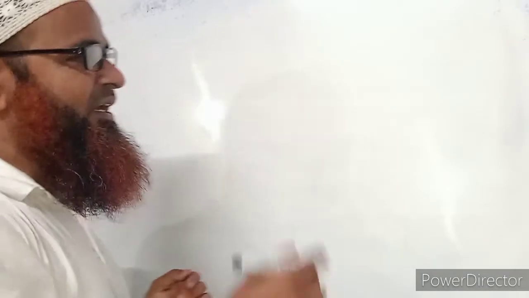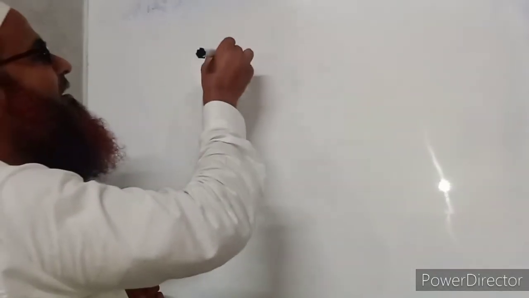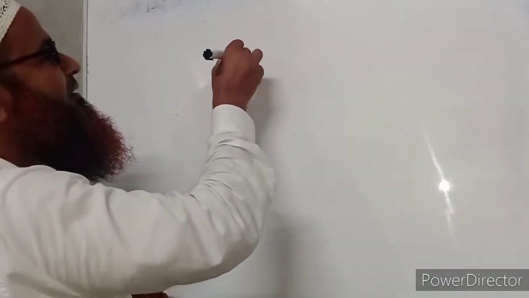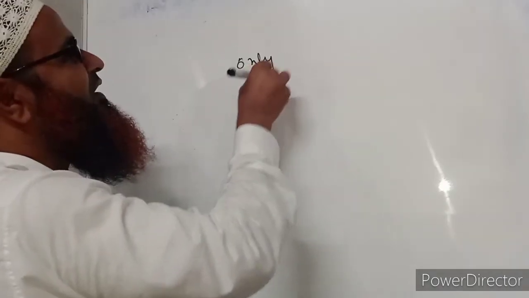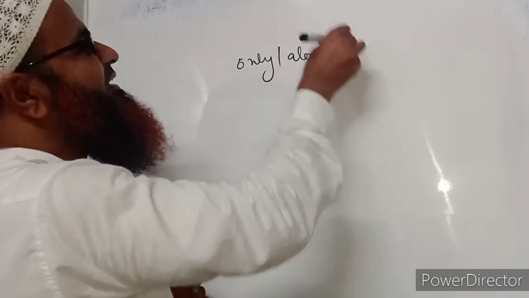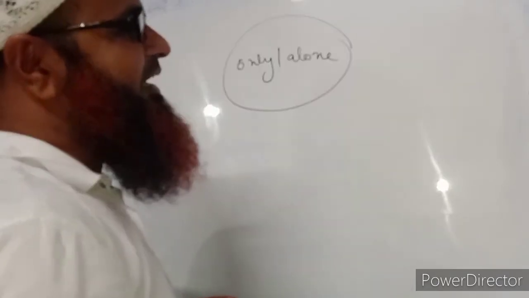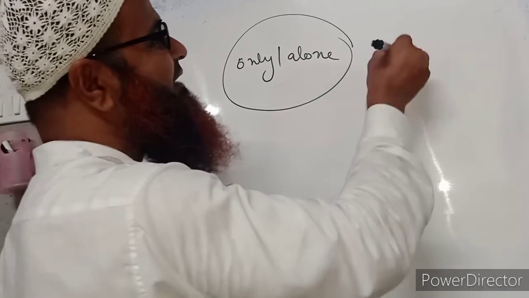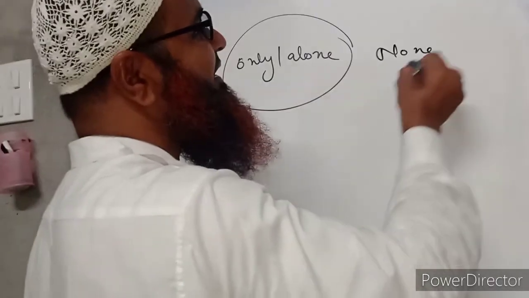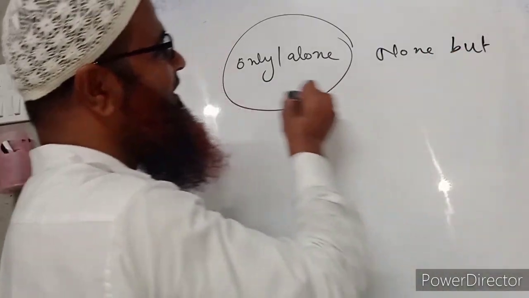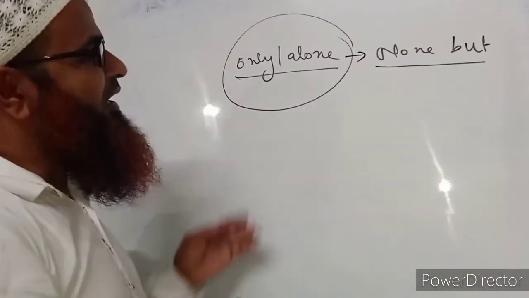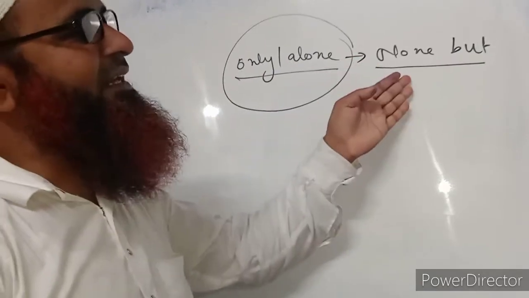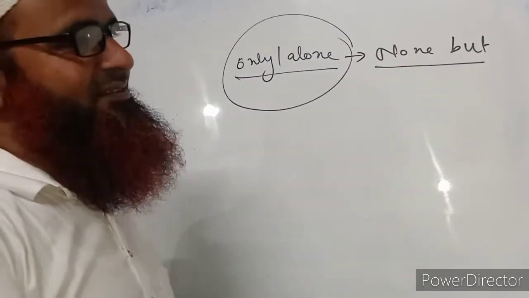Another kind of sentence I am writing here, say when there is only or alone in a sentence, we have to make them negative by using none but. So only or alone is replaced by none but in a negative sentence.